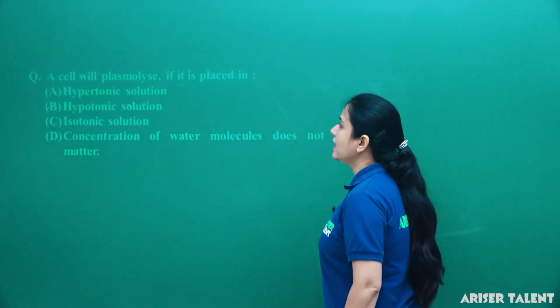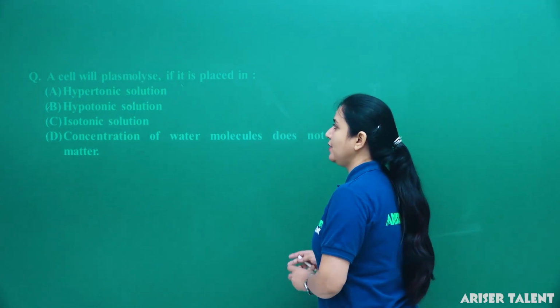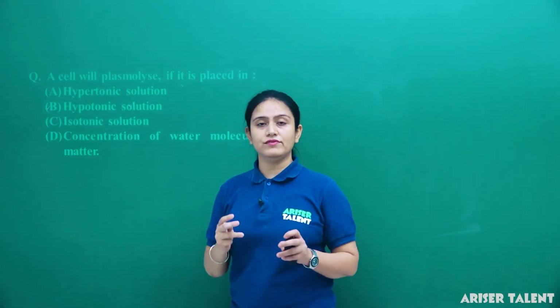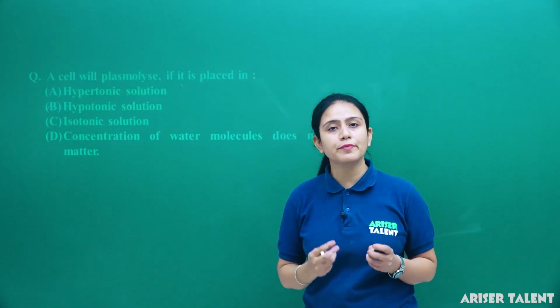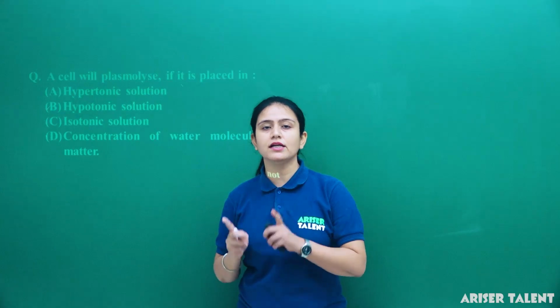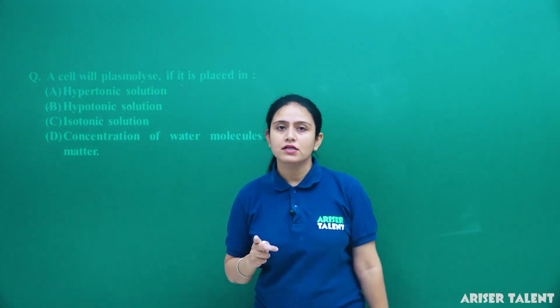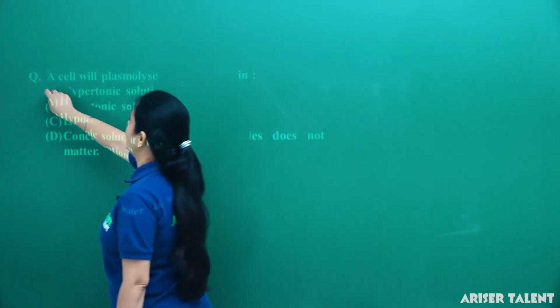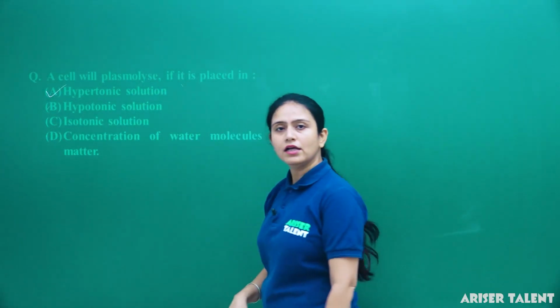Next: a cell will plasmolyze if it is placed in what? We all know that if we keep a cell in a hypertonic solution, then only it will plasmolyze, meaning its internal content will move out of the cell. So answer A, hypertonic solution, is the correct answer.